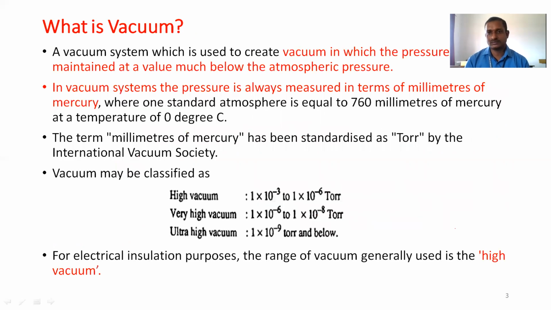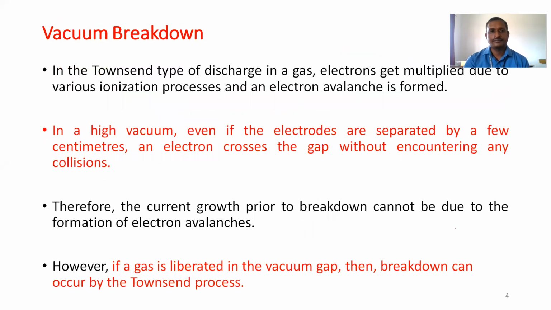Vacuum means we maintain the pressure below atmospheric conditions. Generally, it is measured in millimeters of mercury, and another name is the Torr value. Specifically, in high voltage engineering, we use high vacuum as an insulating medium. The range of this Torr value is 1 into 10 power minus 3 to 1 into 10 power minus 6.